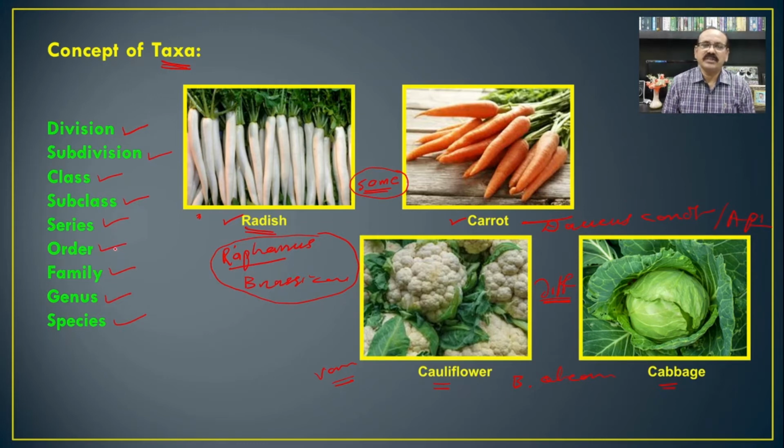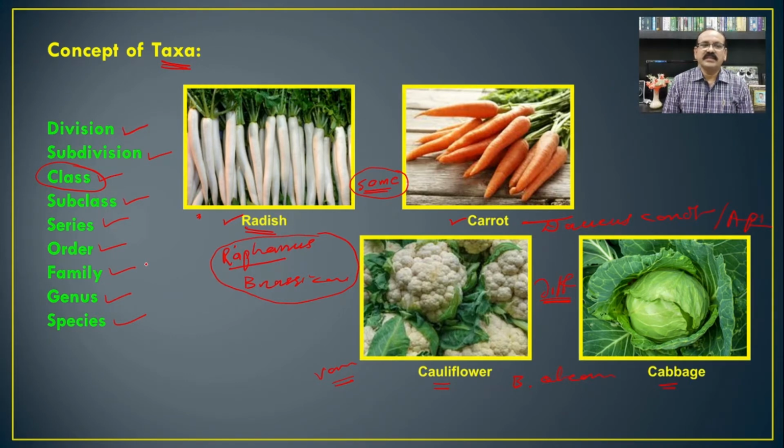And whenever we look at one particular taxon, its members share particular characteristics. For example, if we see the class Dicotyledons, you will find some specific characteristics of the Dicotyledon, like the presence of two cotyledons, presence of a taproot system, presence of reticulate venation.